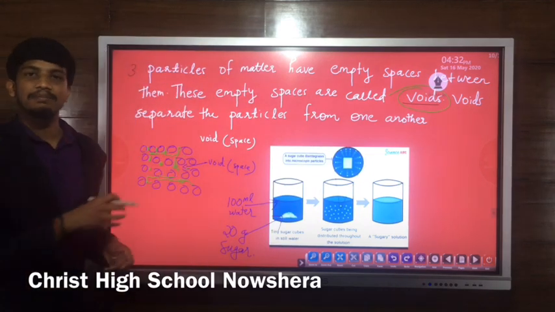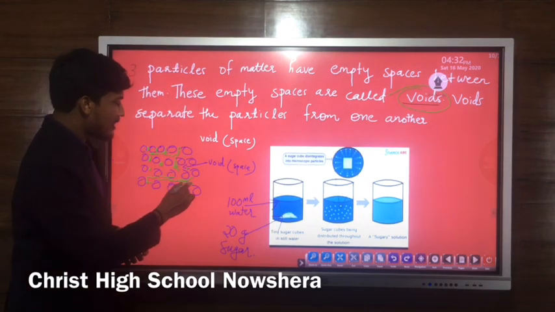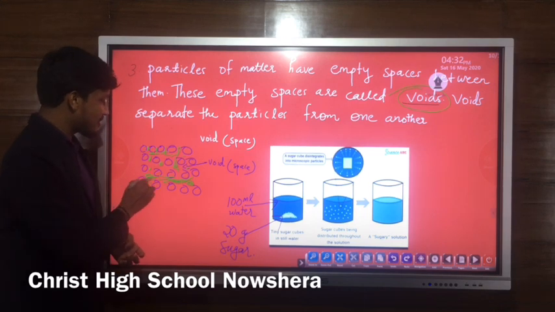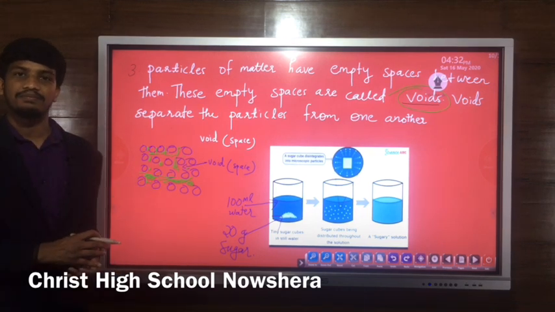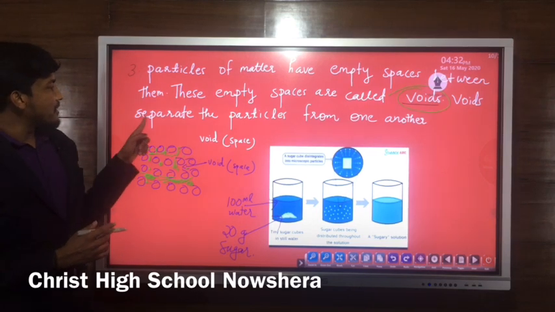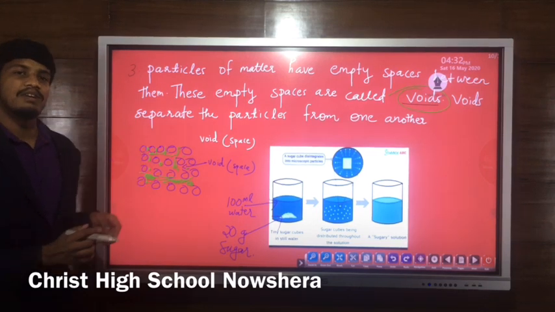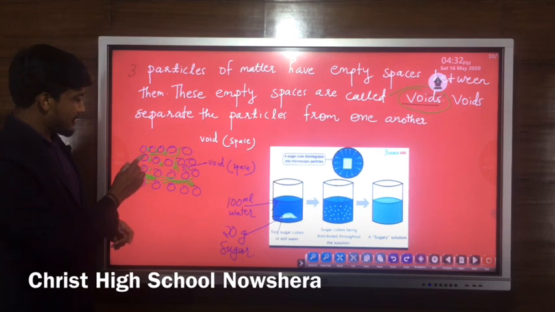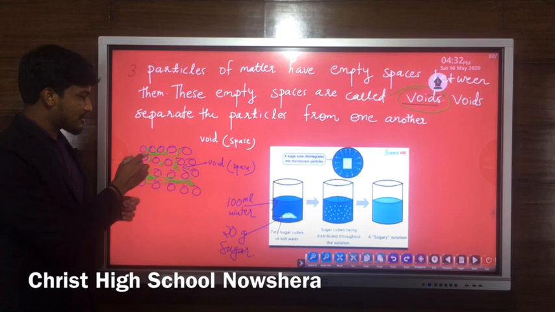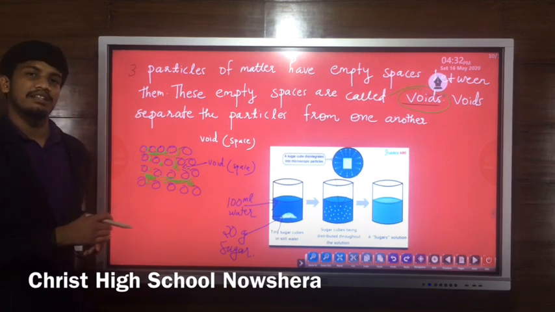So the empty spaces present between the particles of matter are called voids, and voids separate the particles from one another.